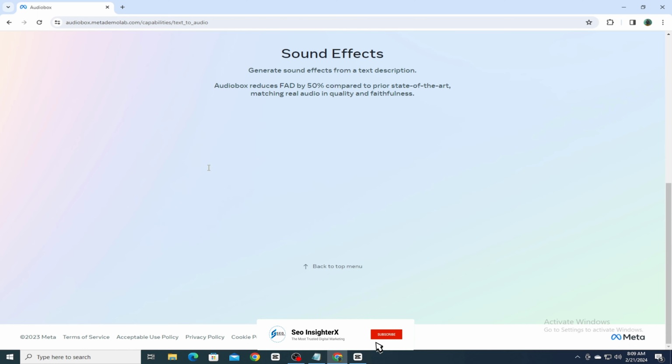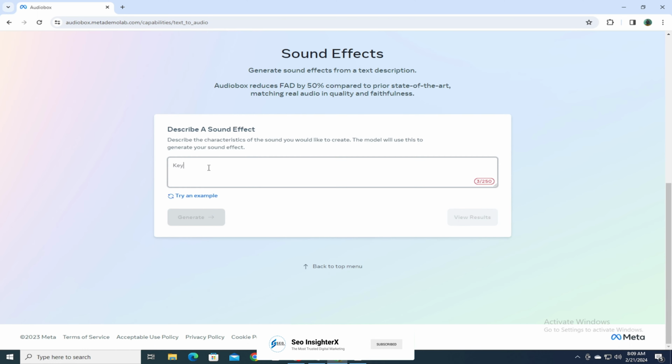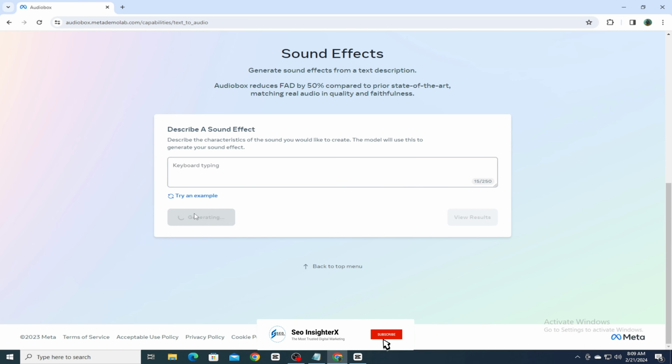Now, type in the text for which you want to generate a sound effect. For example, let's try keyboard typing. Click on Generate to let the AI work its magic. Let's give it a minute to generate the sound effect.